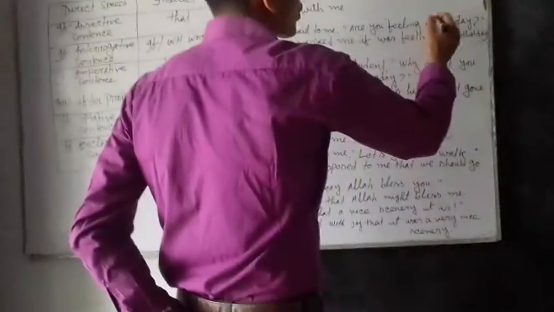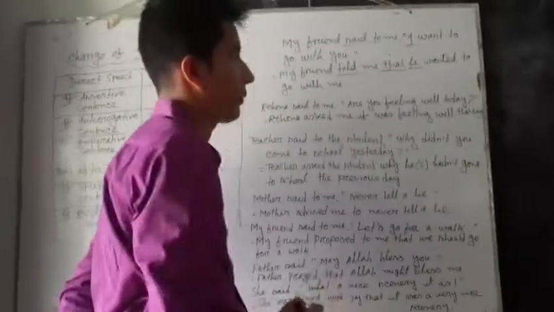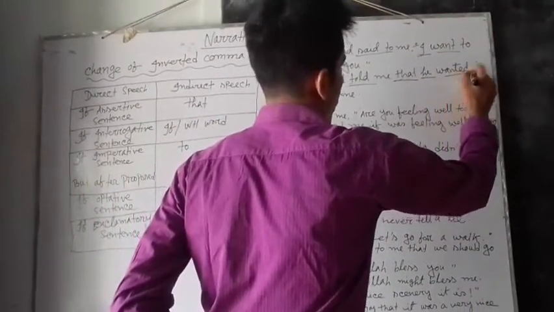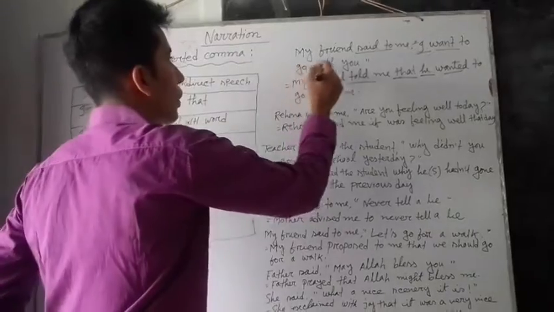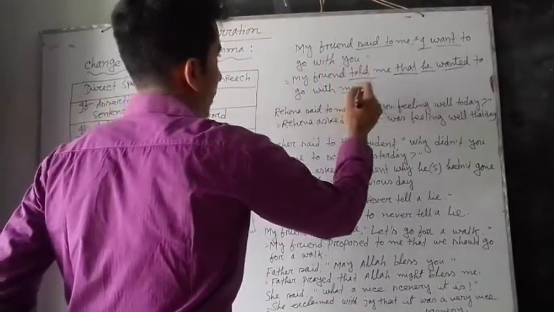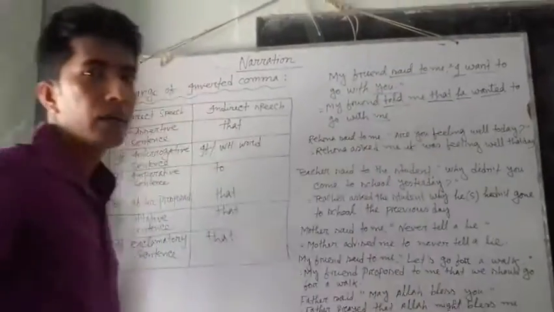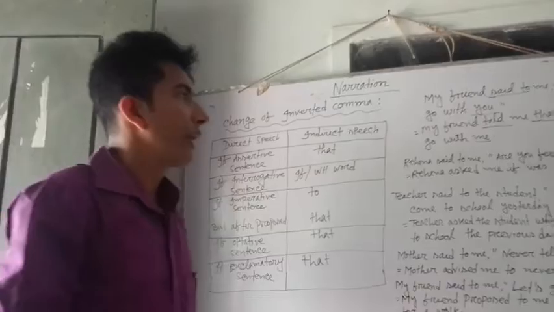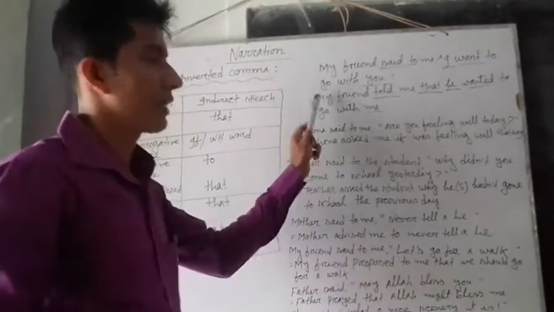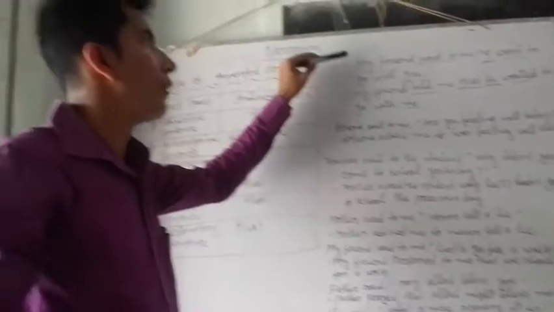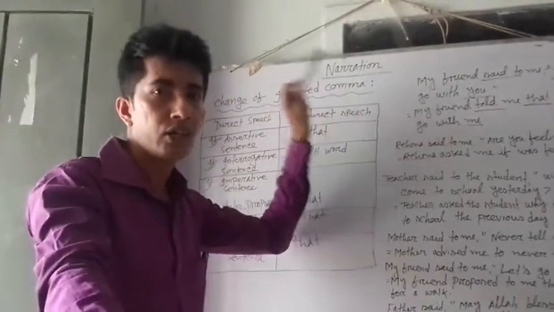I is replaced by he. And want is replaced by wanted. To go with me. Here, you is replaced by me. I think you can understand the change of direct speech into indirect speech.